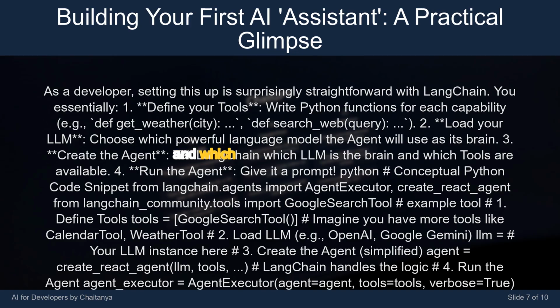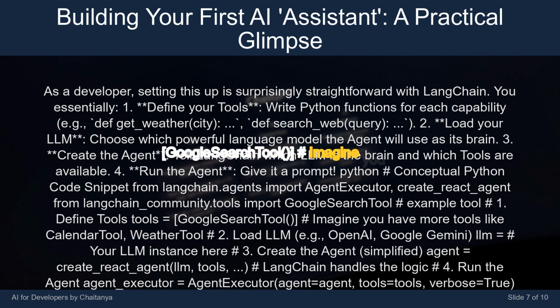Python, # conceptual Python code snippet. From langchain.agents import AgentExecutor, create_react_agent. From langchain_community.tools import GoogleSearchTool # example tool. Number 1. Define tools. tools = [GoogleSearchTool] # imagine you have more tools like calendar tool, weather tool.